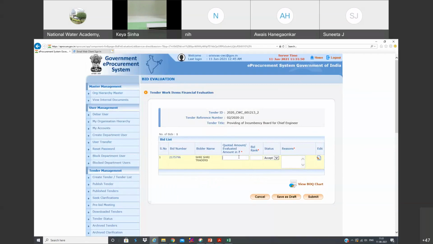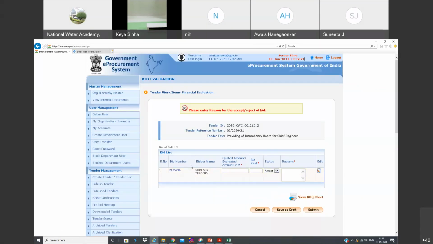Sometimes some people quote GST on the total amount instead of individual values. So the tender evaluation committee will quote the exact amount if there are any calculation errors, and mention whatever amount they have quoted. I'm just keeping some dummy amount here. So rank F1 and you can mention save as draft, submit.